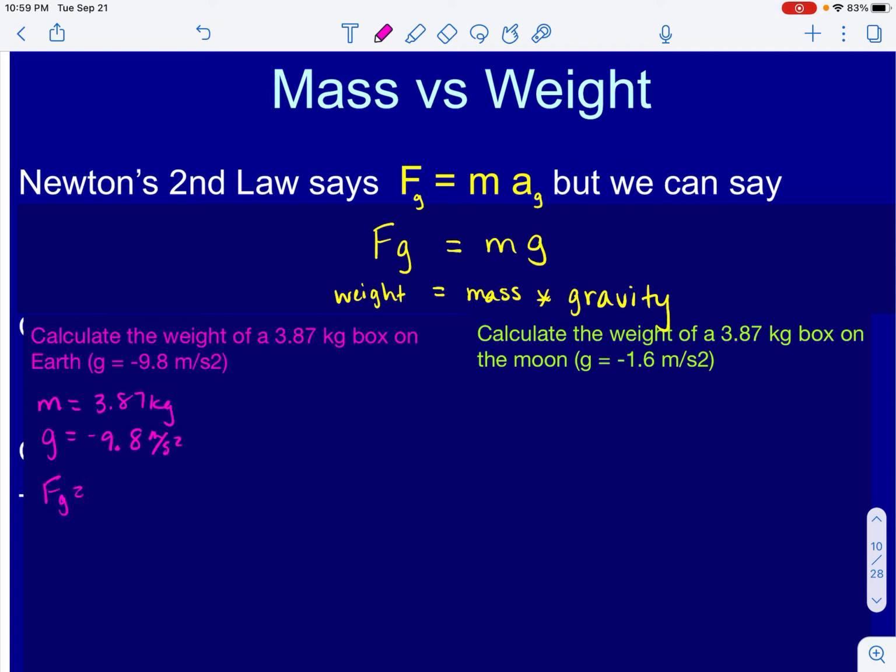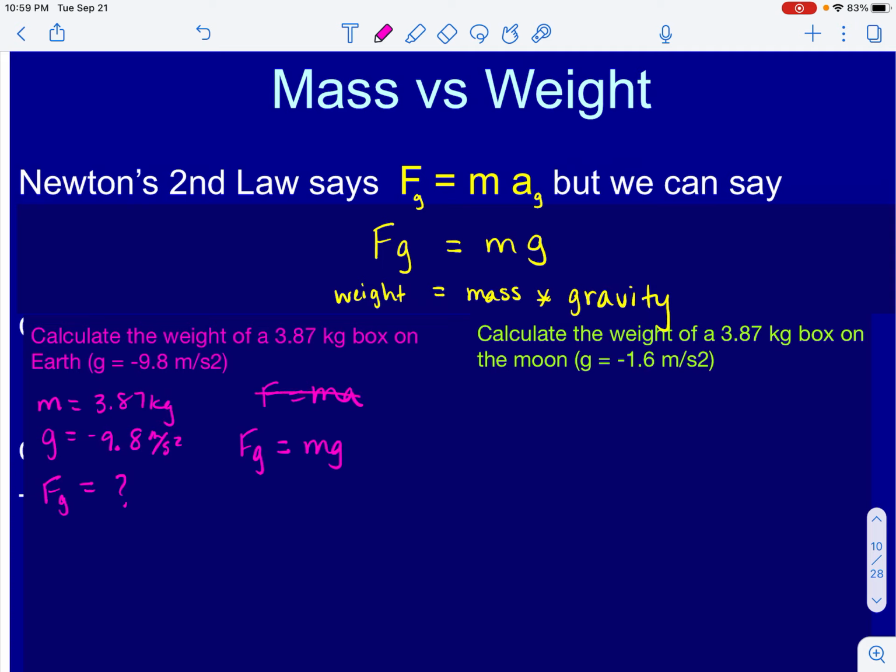They are asking me to calculate the weight. Remember, we are going to use an F_G for the weight, so this is my unknown. F equals ma is our original equation, but because this is specifically the weight of the object, we are going to write our equation as mg.